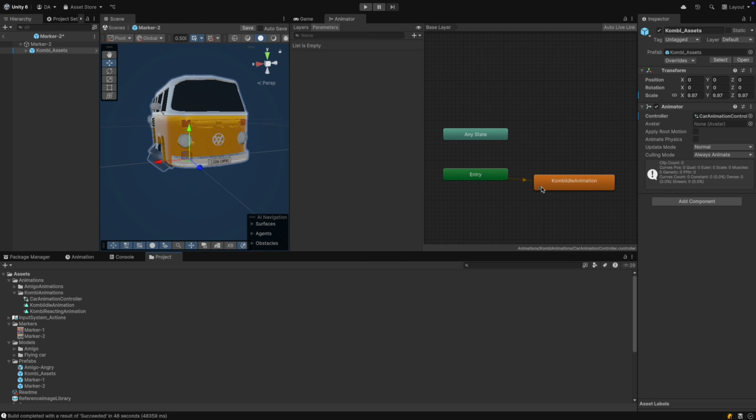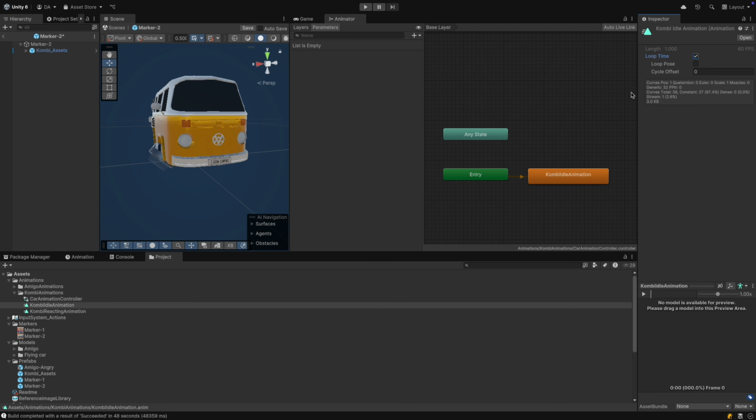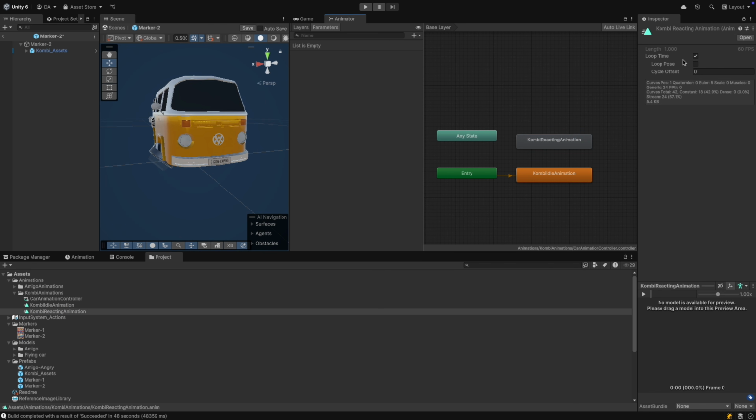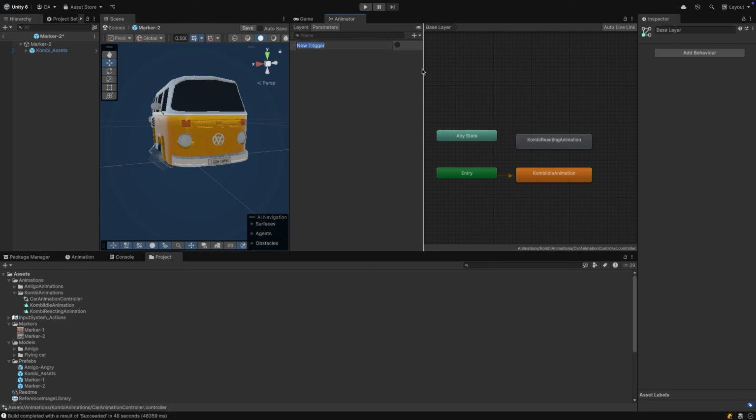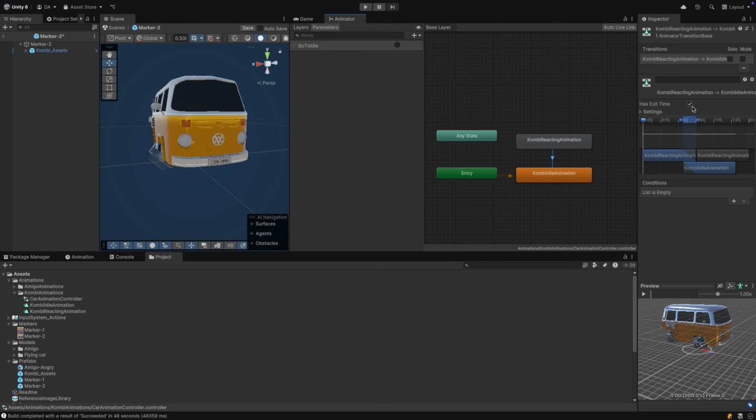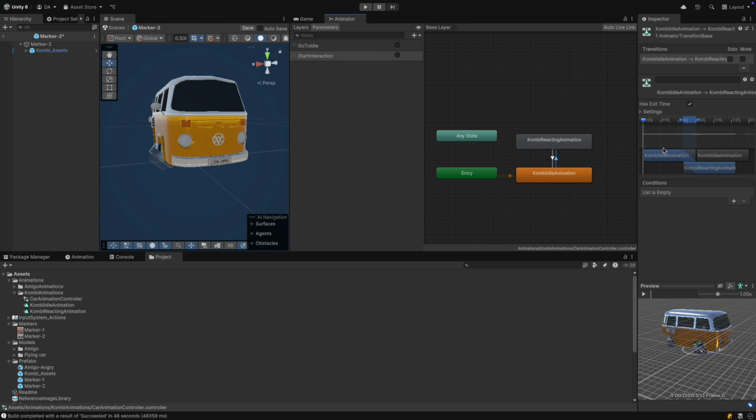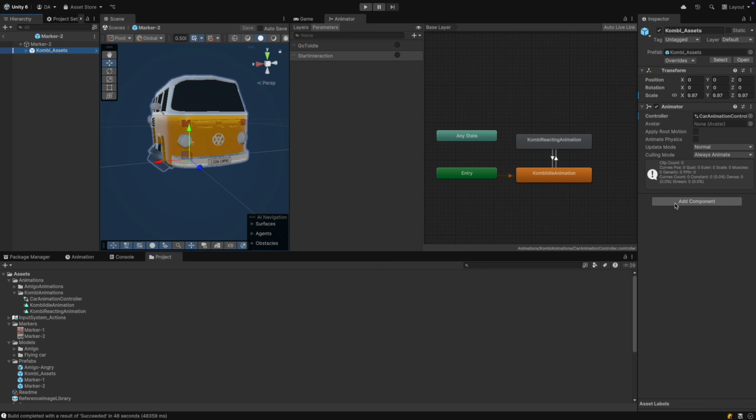Drag now the Combi Idle animation. Check loop time. Drag the Combi Reacting animation. Double-click and mark loop time. Create a new trigger parameter named Go to Idle and make a transition to the Combi Idle animation. Check has exit time and add the condition. Create another trigger parameter named Start Interaction and make a transition to the Combi Reacting animation. Deactivate has exit time and add the condition Start Interaction. Now add a rigid body and mark is kinematic.